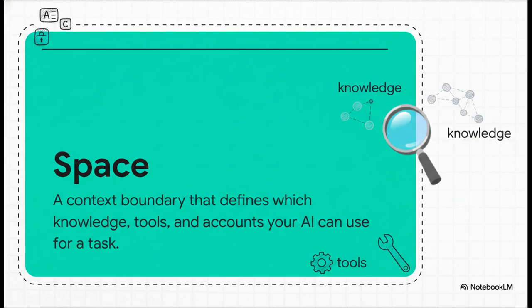Let's just put an official pin in that definition. A space is a context boundary. Simple as that. It's a set of rules that you give your AI, telling it exactly which knowledge, which tools, and which accounts it's allowed to look at when it's helping you. It's how you give your AI that common sense it was missing before.